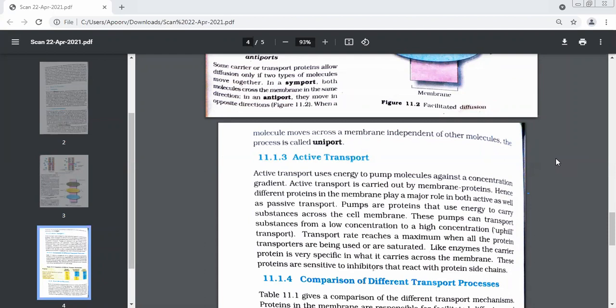The protein which is going to carry substances will get damaged if it carries what with it? Inhibitors. Yes, beta, because if it carries an inhibitor, then the inhibitors will damage the side chains of the protein only. So it is very careful in selecting.